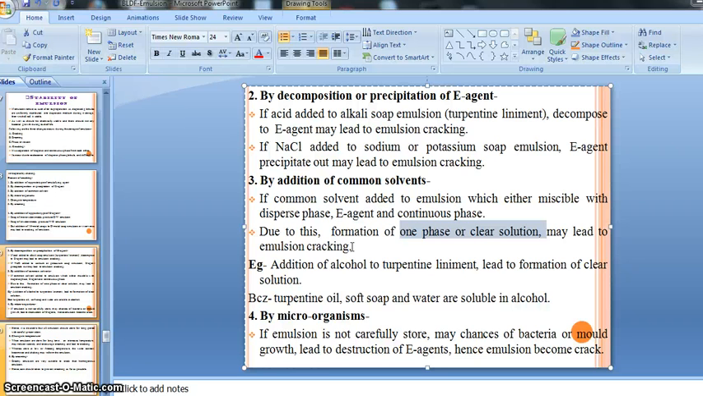So this is one of the other reasons by which our emulsion cracks or separates out, that is the addition of our common solvent, right? So you understand why the common solvent is responsible for cracking, because the common solvent gets dissolved with